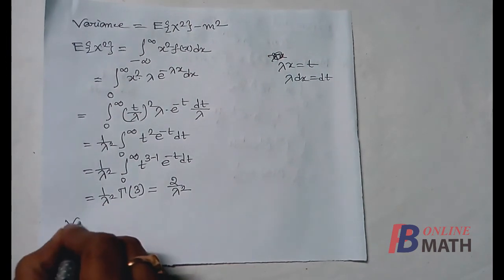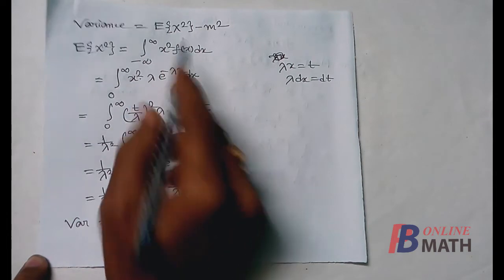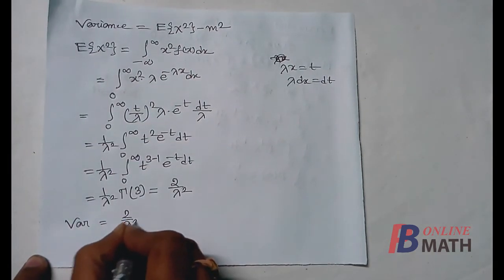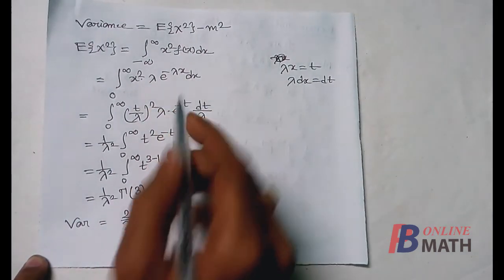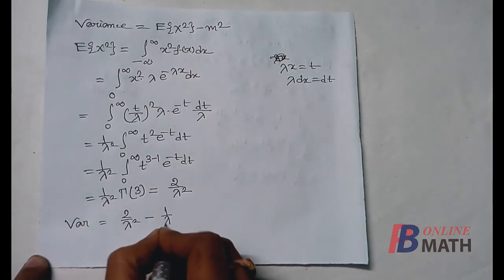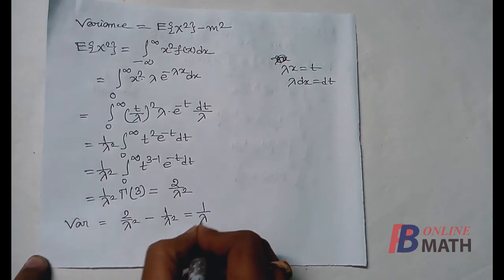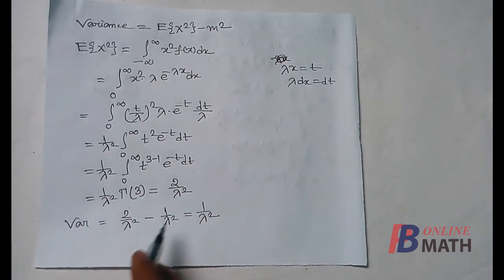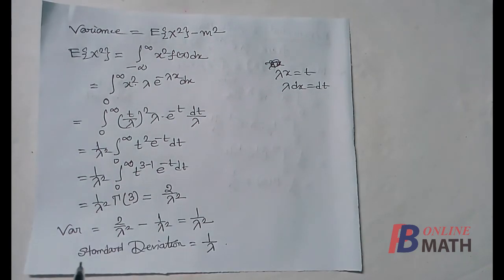Therefore we find that the variance is E of x square, that is 2 by lambda square, minus m square, and we have already obtained that the value of the mean is 1 by lambda, so m square is 1 by lambda square, so that becomes 1 by lambda square. So this is the value of the variance for the exponential distribution. And we know that the standard deviation is the positive square root of the variance, so in this case the value of the standard deviation is 1 by lambda since lambda is positive. So the exponential distribution is that distribution where mean and standard deviation are equal.